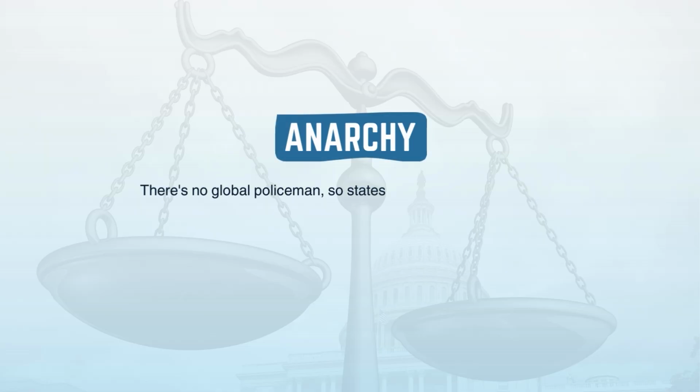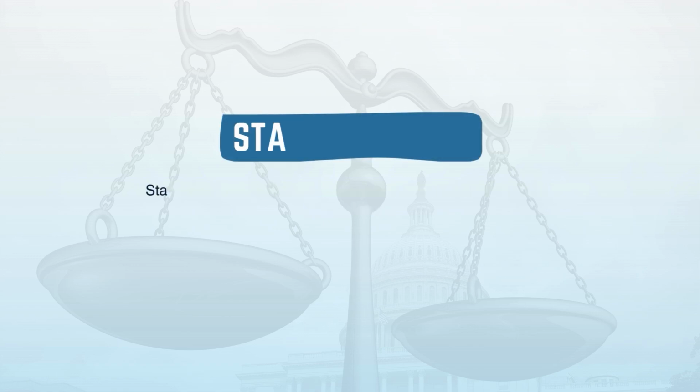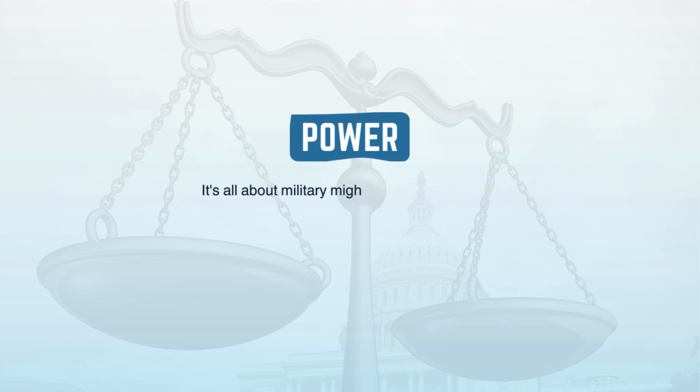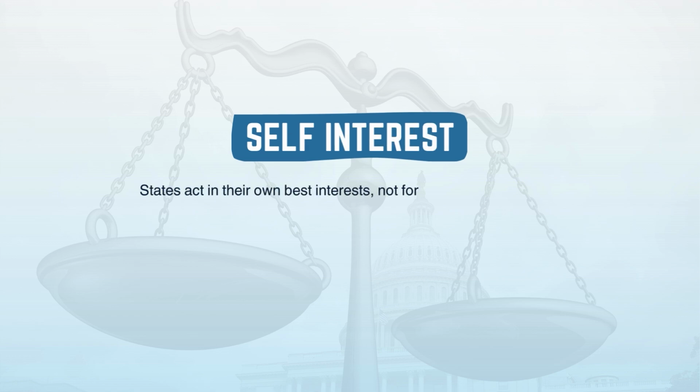Key ideas of realism: anarchy. There is no global policeman, so states have to rely on themselves for protection. State-centrism. States are the main actors and their primary concern is survival, power. It's all about military might and economic clout. Self-interest. States act in their own best interest, not for the good of the world.